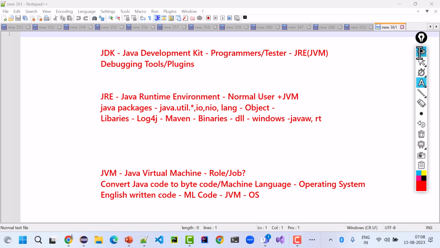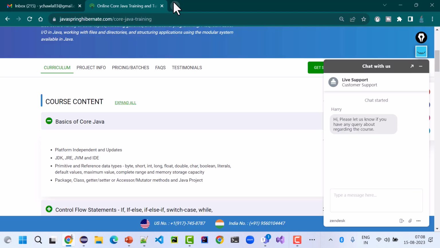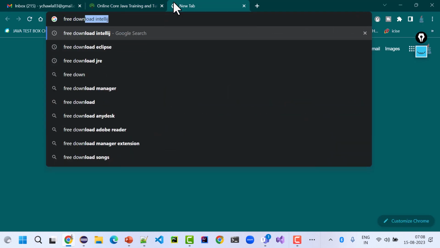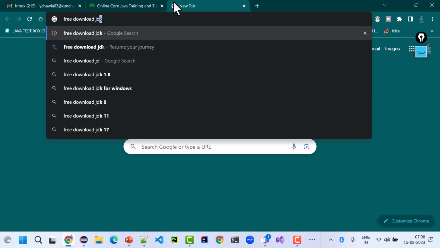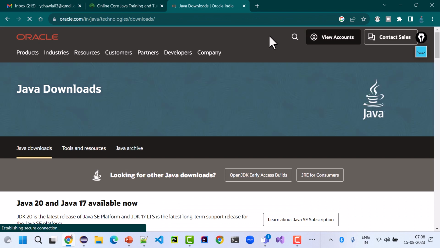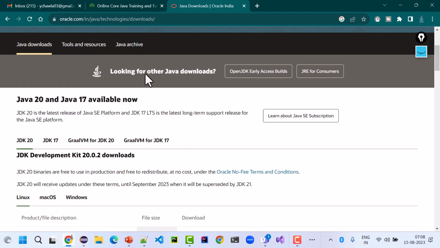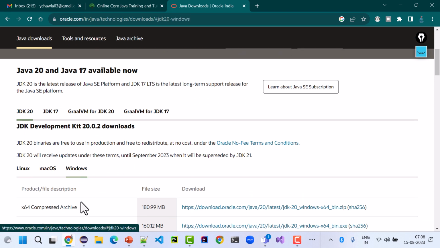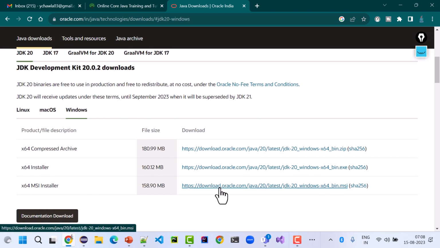If you don't have JDK on your machine, all you need to do is simply type free download JDK. It will take you to the Oracle website, and here for the JDK 20 version for Windows, you can download this MSI.